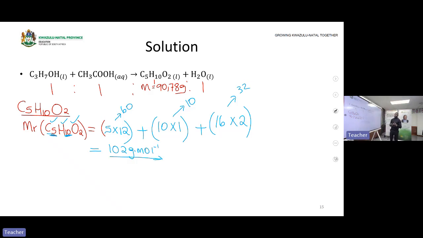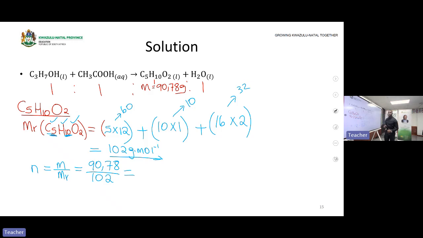Now, what do you do from this molar mass? You find the number of moles of our acid, the ester that was formed. Number of moles is equal to mass all over molar mass. The mass is 90.78 and the molar mass is 102.